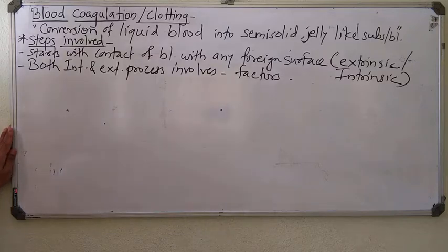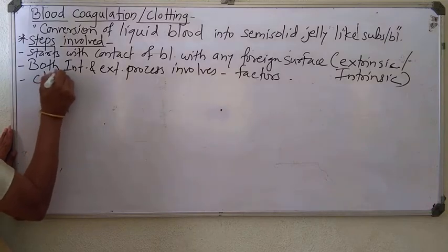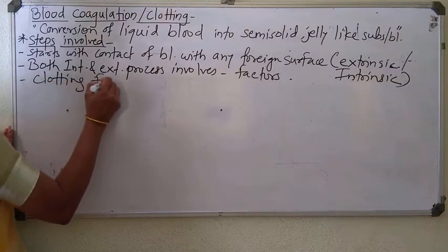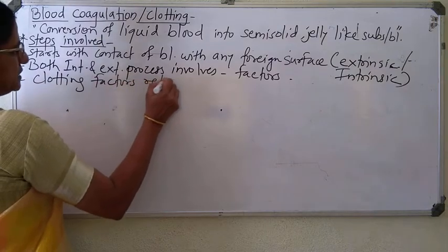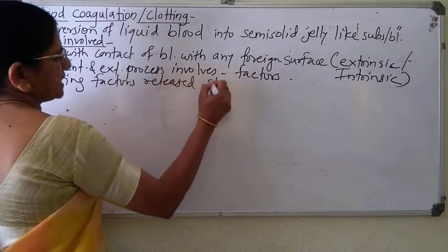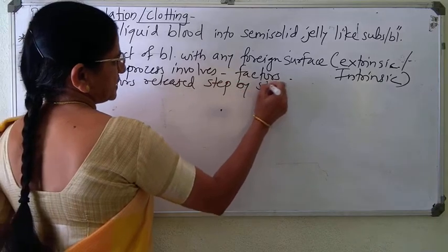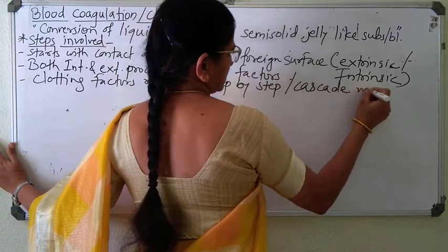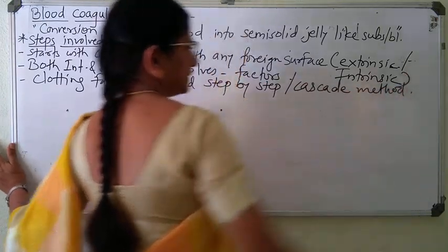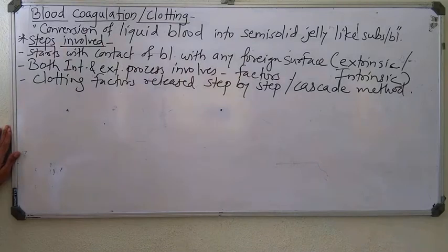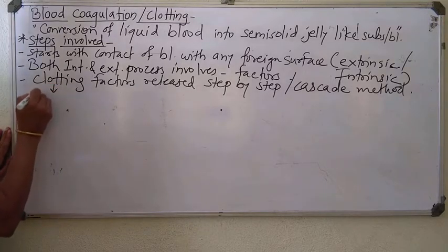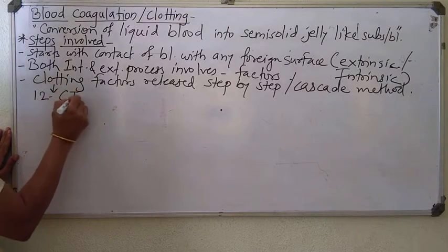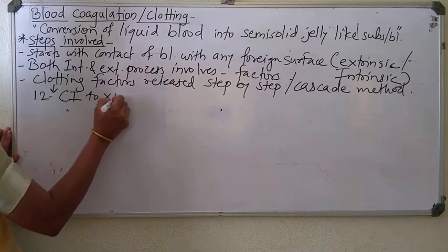Now these clotting factors are released step by step, or by cascade method. That means one after another these factors are released, and overall there are 12, that means factor 1st to factor 12th.